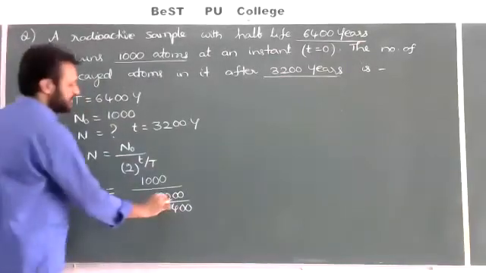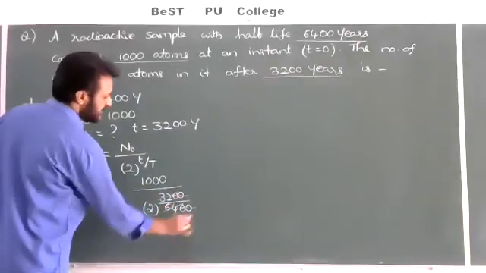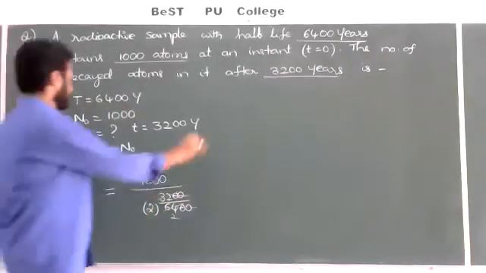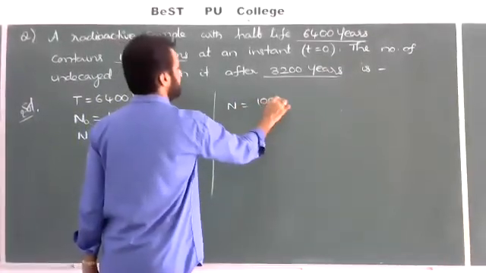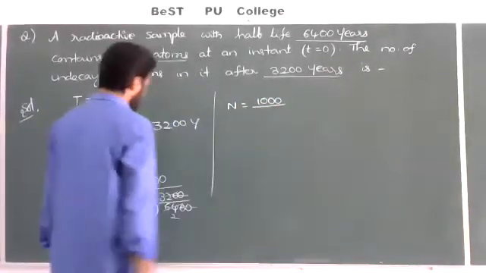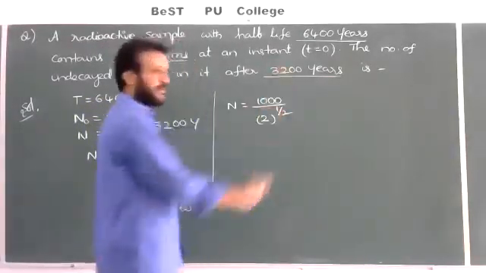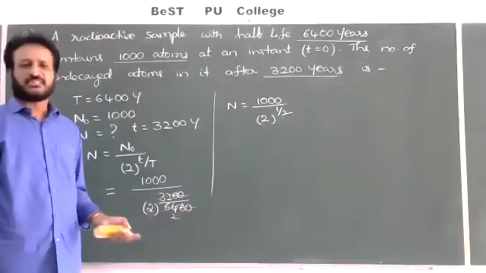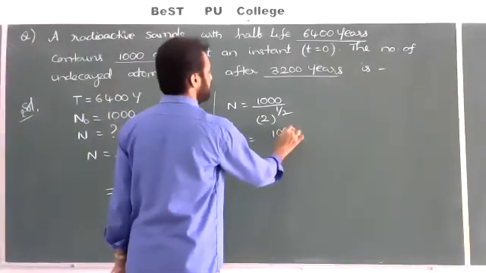Here two zeros get cancelled, 32 ones are 32, 32 twos are 64, cancelled. Therefore N is equal to 1000 divided by 2 to the power of 1 by 2. 2 power 1 by 2 is nothing but root 2. So that is equal to 1000 by root 2.